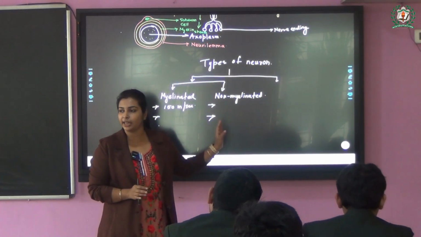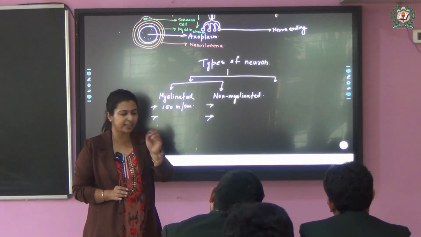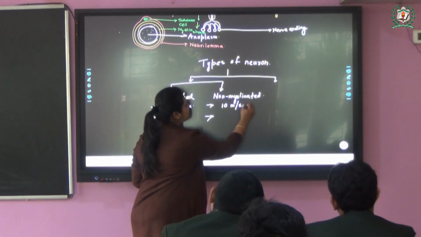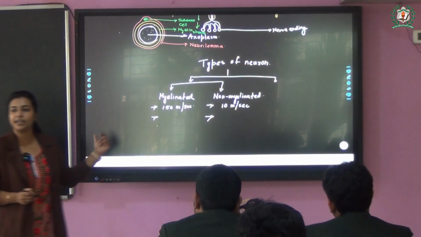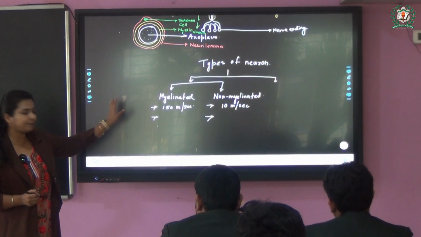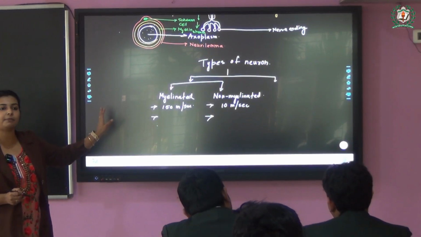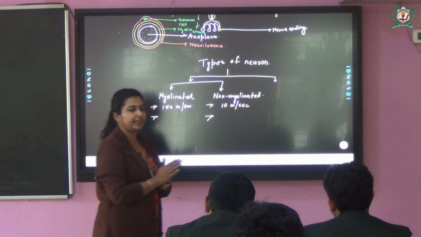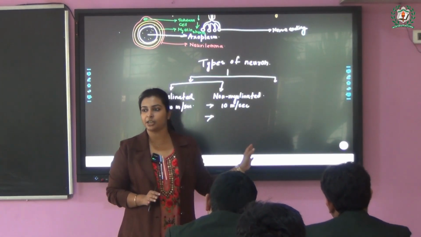If it is non-myelinated, then it is very small, a maximum of 10 to 20 meters per second. So you can understand the speed can be increased up to 15 times, or maximum up to 50 times here.